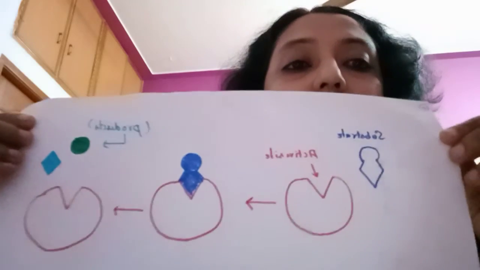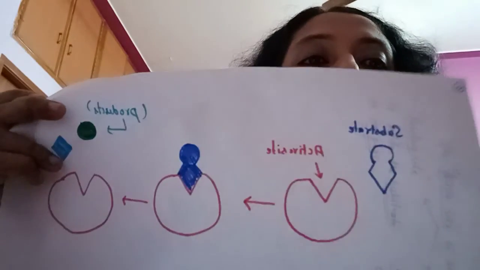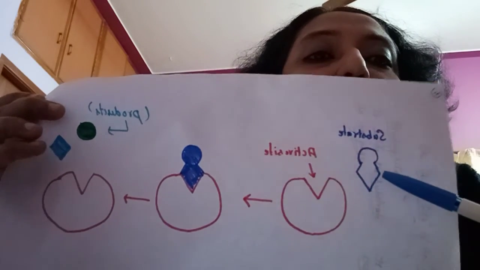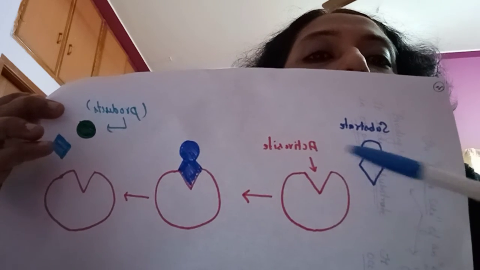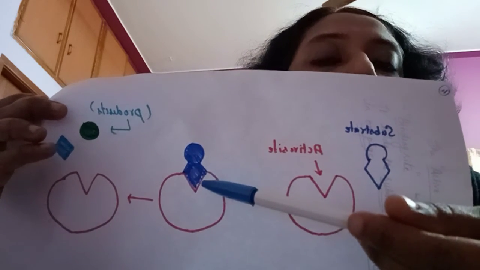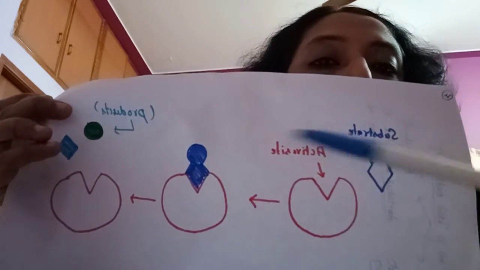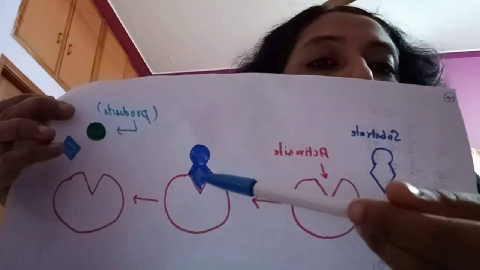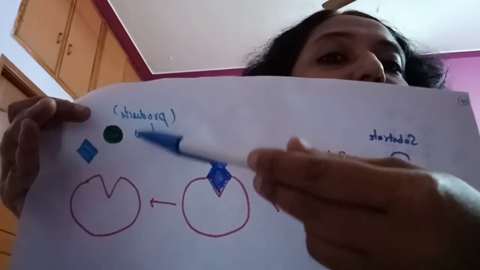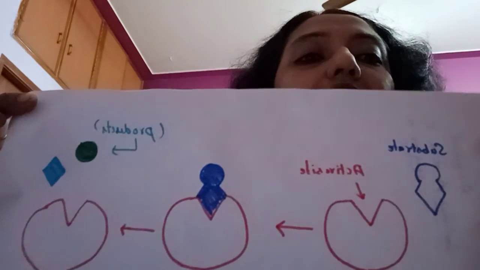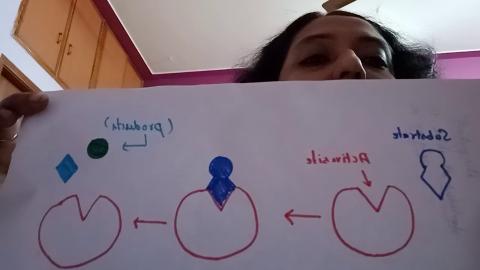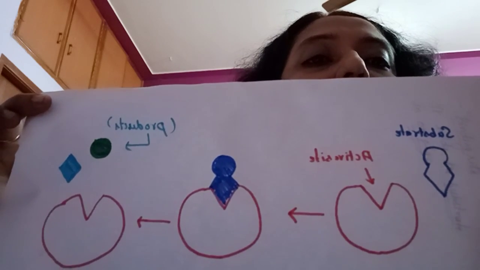Now let us understand with the diagram. This is the substrate molecule. This is the enzyme, and this is the active site of the enzyme. The substrate molecule binds the active site of the enzyme, in turn forming the products. These are the basics that students should understand in order to understand enzymology.